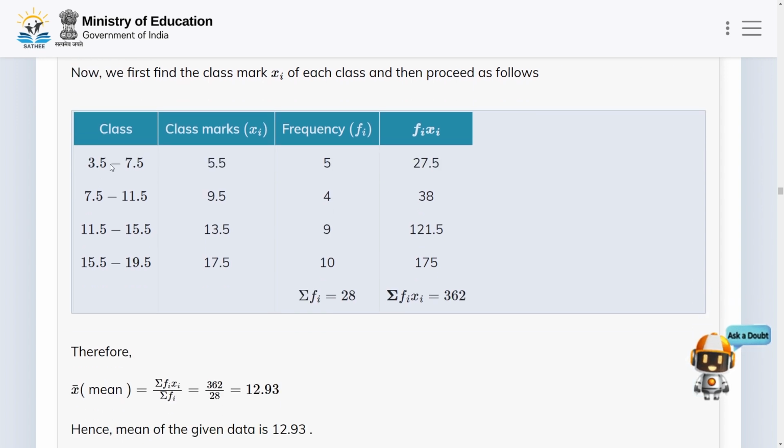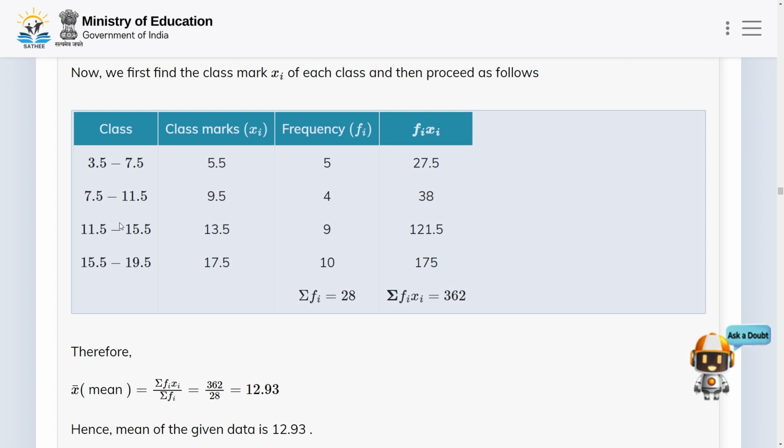So for class 3.5 to 7.5, class mark xi is 5.5, frequency fi is 5, and then fi times xi is equal to 27.5. Okay, and for class 7.5 to 11.5, class mark xi is 9.5, frequency fi is equal to 4, and then fi xi is equal to 38.